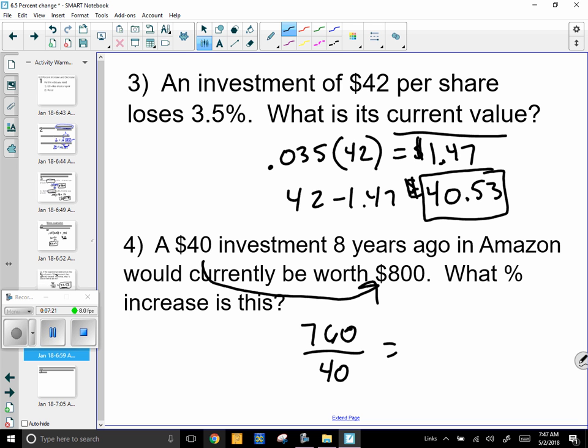You divide these and you get 19. Well, it's not 19%. That's 19, plain number 19. To change this to a percent, we would move the decimal 2 places to the right, and that's a 1900% increase. So you would be incredibly happy if you actually did that and got that kind of growth. That would be incredible.